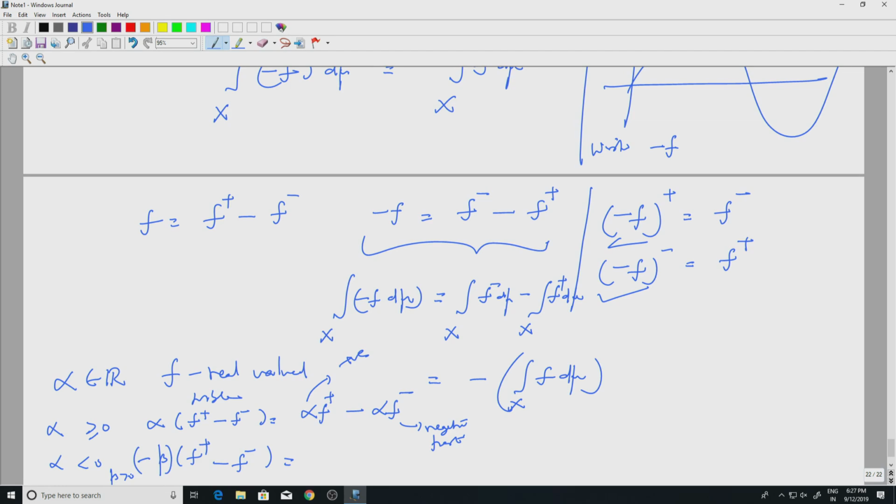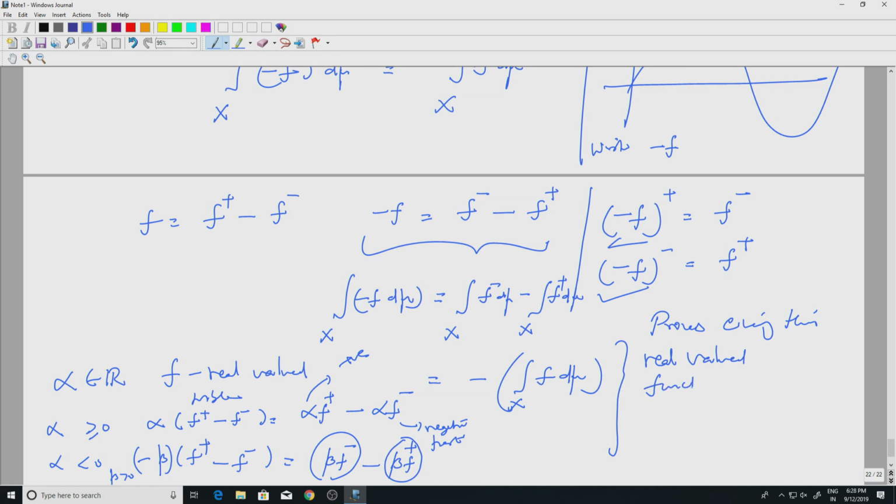So this would be beta into f minus minus beta into f plus. This is the positive part, this is the negative part of the function, so integrals will get distributed, and beta will come out, which is the same as alpha coming out. So this proves everything for real valued functions.